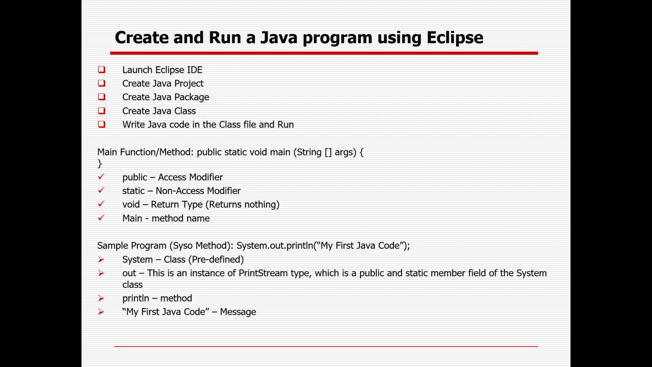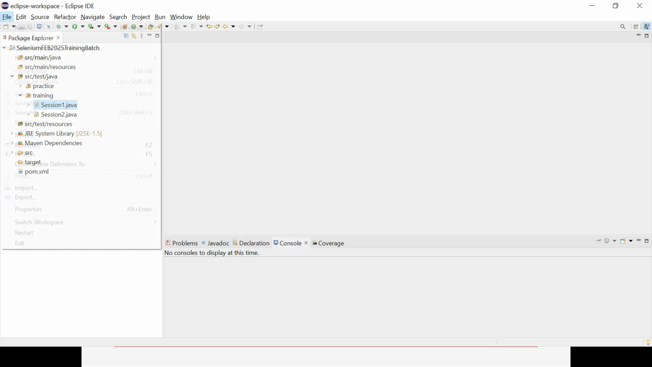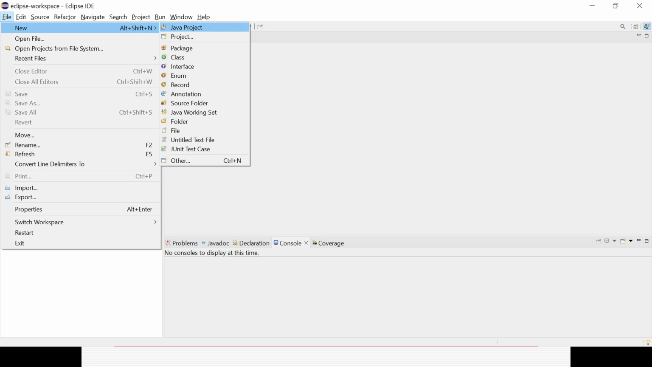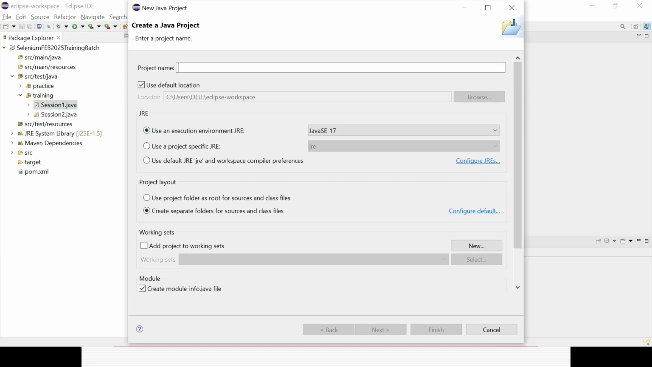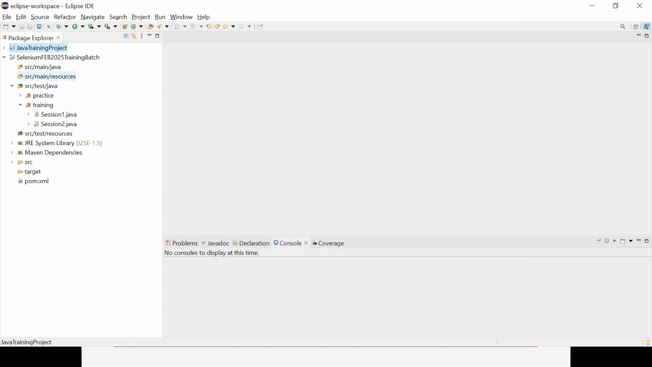So I already showed you how to create a maven project, but in case you want to create a Java project, you can also do it. You need to go to File, then New, then Java Project, right? And you can give any project name and simply click on Finish. Let's try to do it. Say Java training project, and then click on Finish directly. You can see here the Java training project is created.